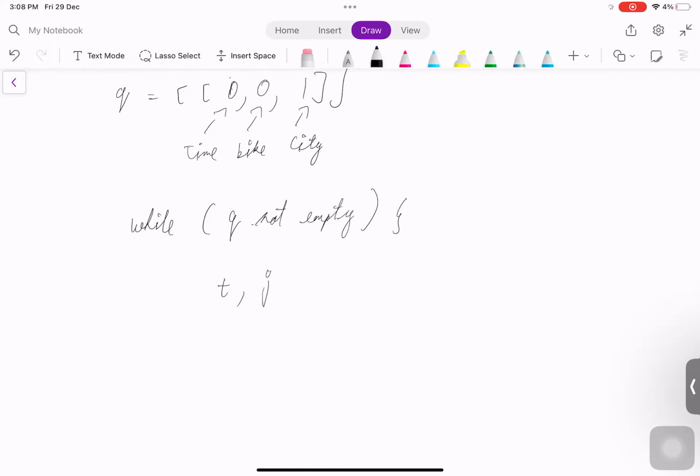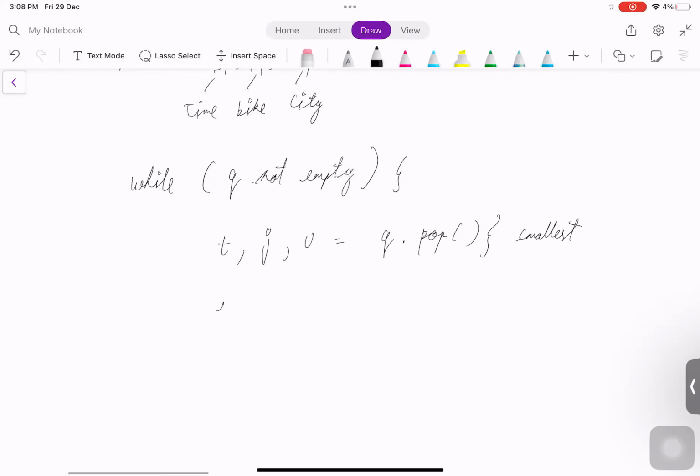Let j be the current bike and u be the current city. I'll just write it as q dot pop. Maybe this syntax might not be correct, but ultimately you can assume that this q dot pop will give out the value with the smallest time occurrence in the queue.